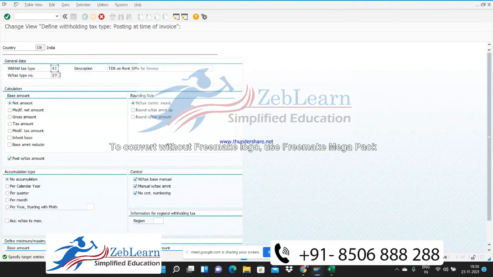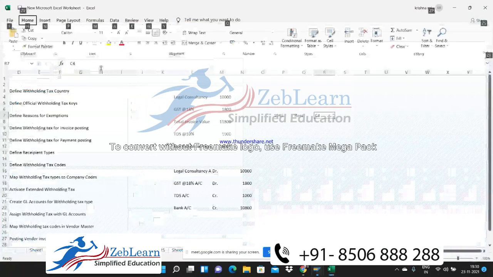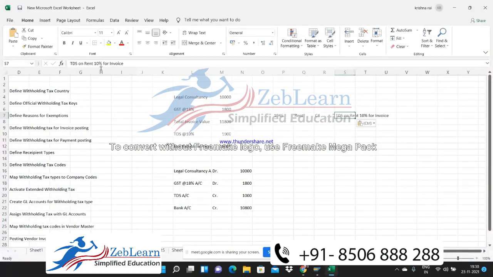The number is a sequential number, there is nothing special about it. And here is the text, TDS at the rate of 10%. So we are changing it to TDS at the rate of 2% on invoice.